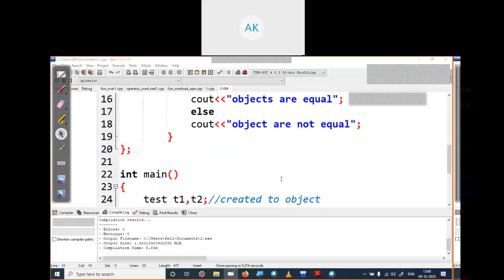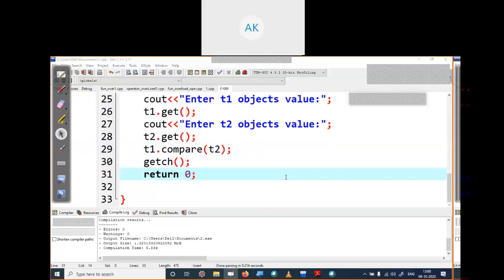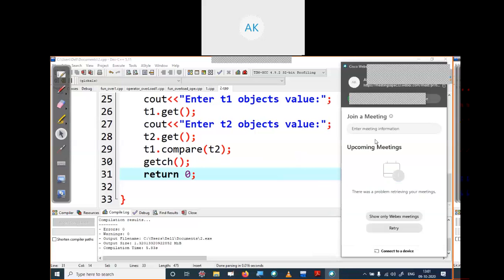Okay. The time is only 5 minutes remaining, so I'm closing this meeting and restarting the meeting again. So join the same meeting at the same time. Okay, do not wait. I'm closing this meeting right now and starting the meeting again because the time is over. So please rejoin the meeting.